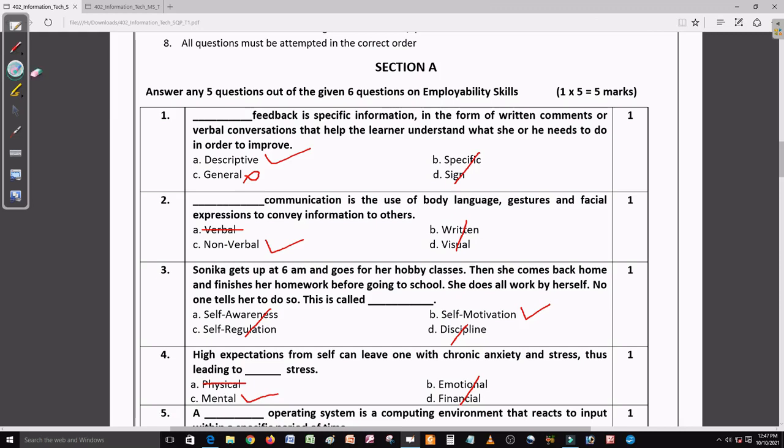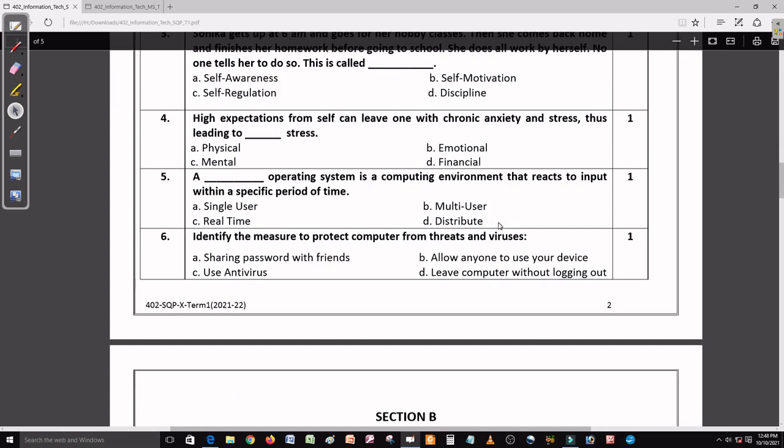So these are the 5 questions we just solved here. When you solve your MCQ questions, always solve this way. First of all, see which is not the right answer, so this way you will get close to your right answer. Now we will solve question number 5.